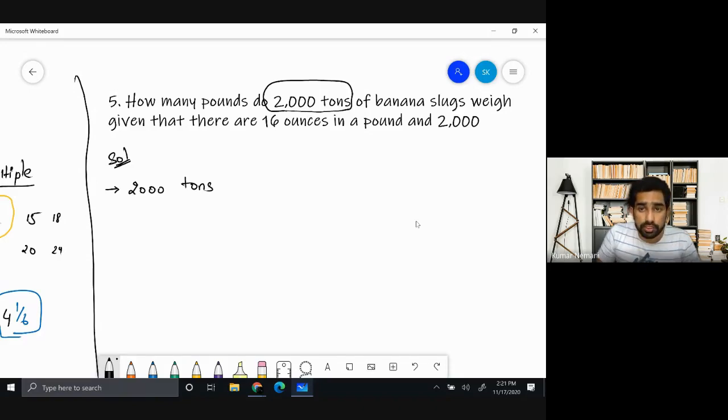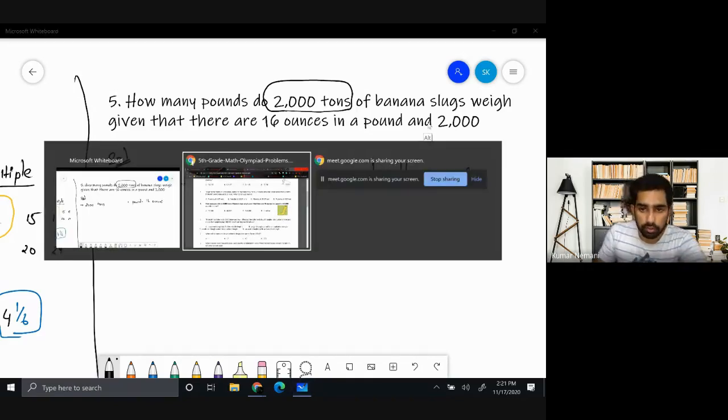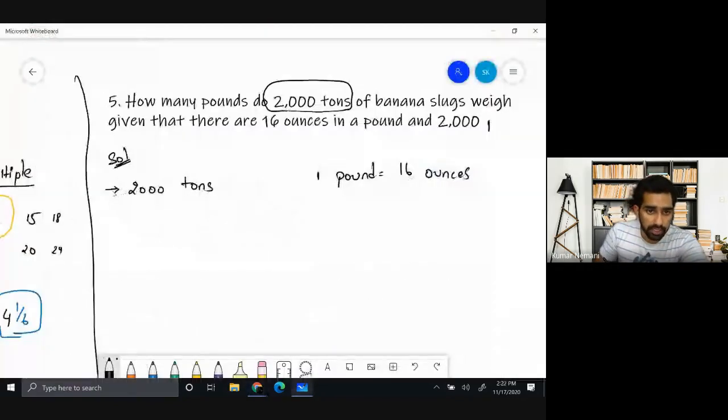2000 tons of banana slugs weigh, given that there are 16 ounces in a pound. 1 pound is equal to 16 ounces. And 2000 pounds in a ton. I did not copy the question properly.